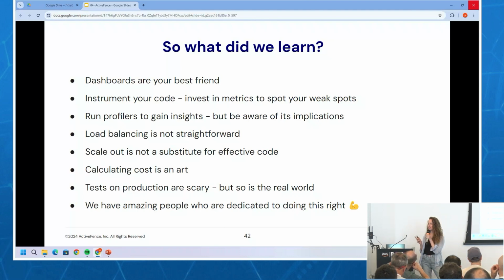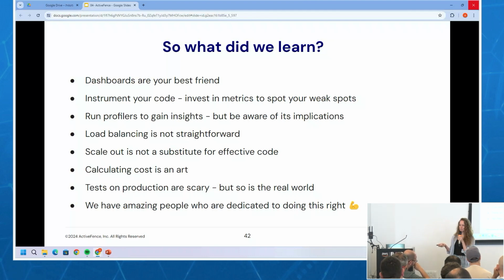Load balancing is not straightforward, right? It needs to happen, and you're like, okay, I have Nginx, everything's going well. But if you don't tune it properly, then you're going to end up in a situation like we were. And it took us a while to figure out and pull ourselves out of this hole, to ensure that the load balancing is actually doing load balancing.